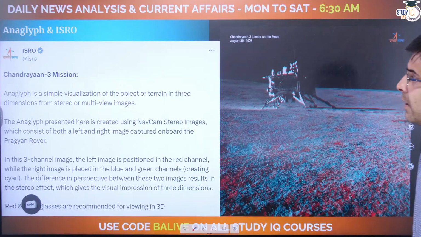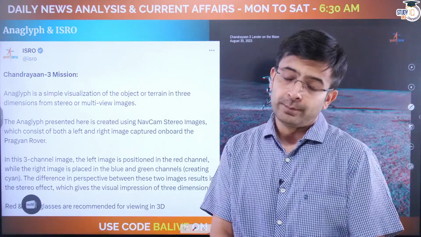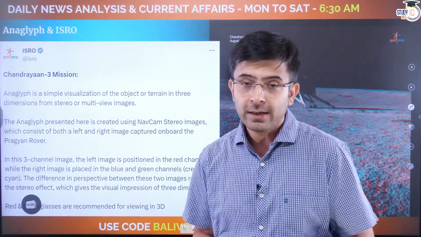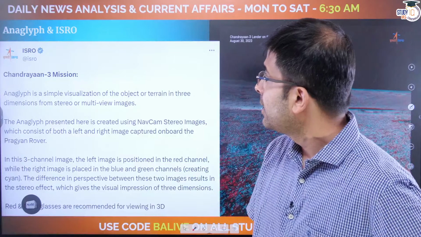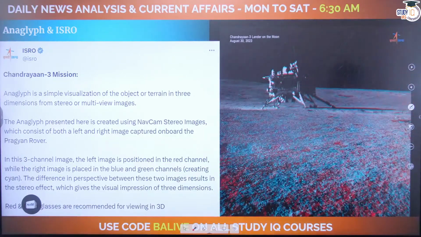Okay. Let's look at Anaglyph and ISRO. Yesterday, the Indian Space Research Organization put out a tweet. Let's look at the tweet. Chandrayaan 3 mission. Anaglyph, a simple visualization of the object or terrain in 3D from stereo or multi-view images.